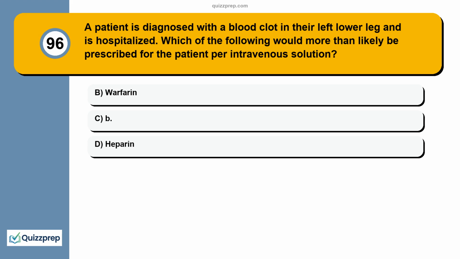Question 96. A patient is diagnosed with a blood clot in their left lower leg and is hospitalized. Which of the following would more than likely be prescribed for the patient per intravenous solution? A. Warfarin. B. Heparin. C.